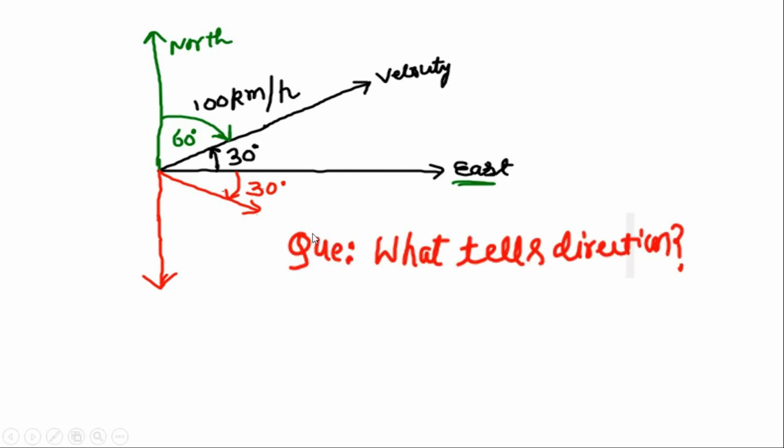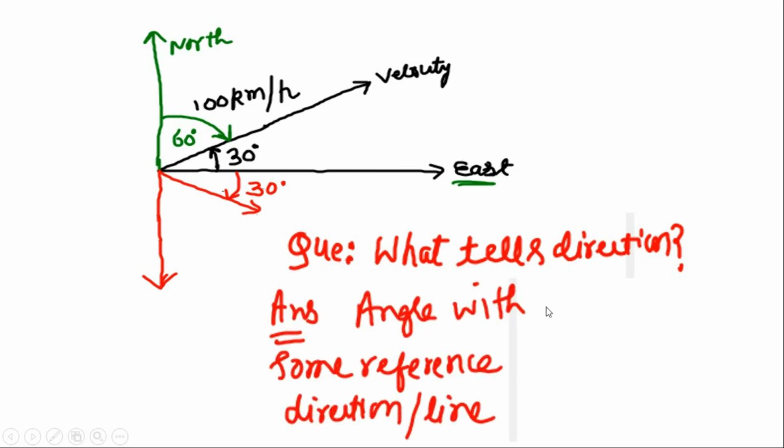So, obviously, we have now got the answer to this question. What tells the direction in this situation? So the answer is angle with some reference line or reference direction. So if we take the reference direction as east, then the direction of motion of the object in this example will be 30 degree north of east.